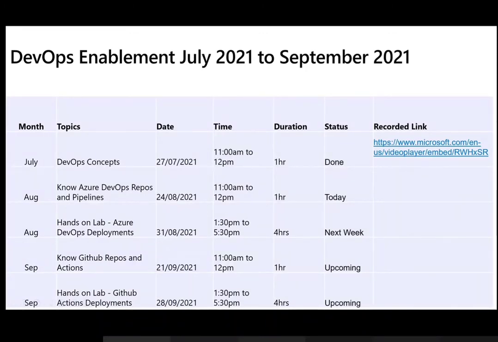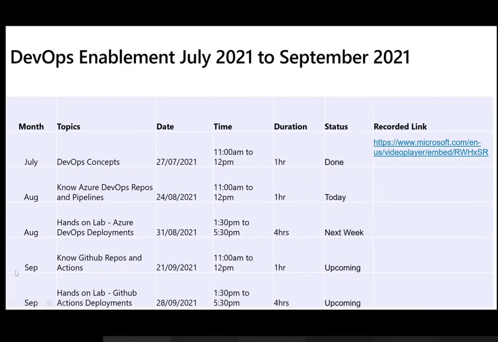So this particular session will be more of concepts and I will have a demo for you. So you don't need to try anything out because we are having time constraints in today's session. However, when we come next week for the hands-on lab, there will not be any slides. I will walk you through each and every step of creating repositories, creating pipelines and getting that build or deployment done. So we can cover 3 to 4 of the labs in the limited time of 4 hours, because you also have to get up from the bare minimum basics to get started. Okay, so that is what I can say for this particular August.